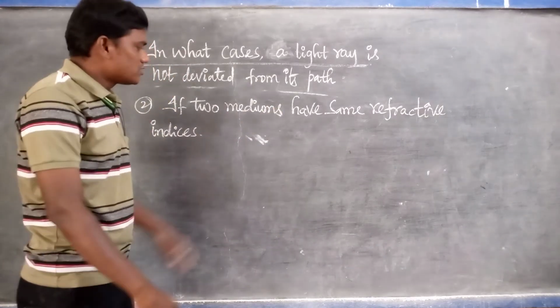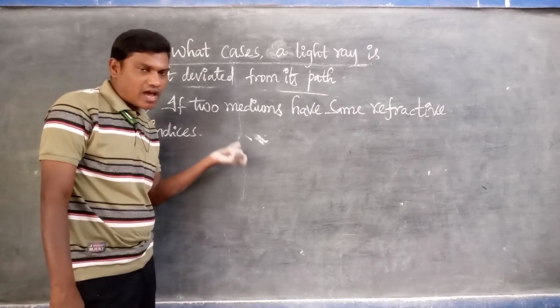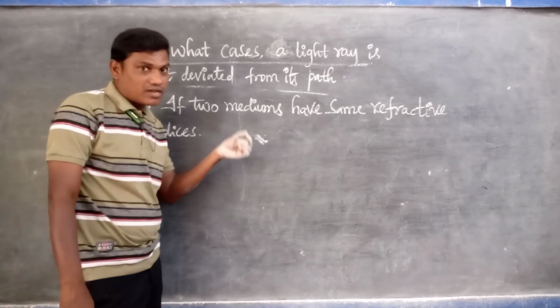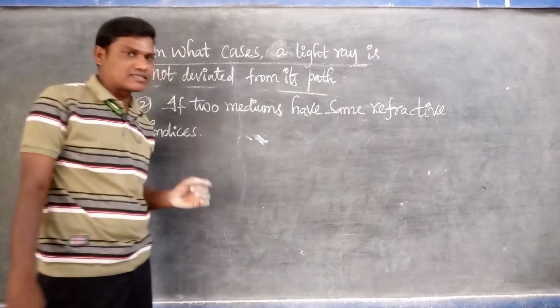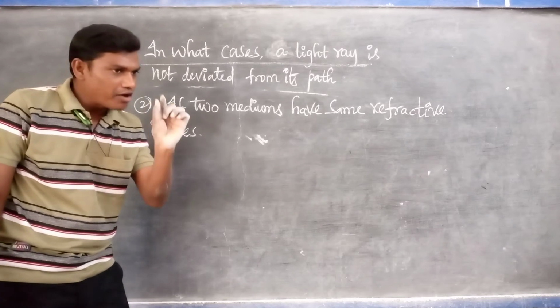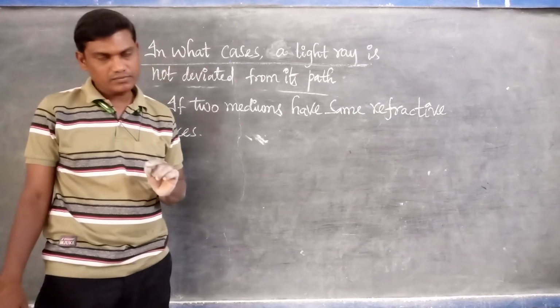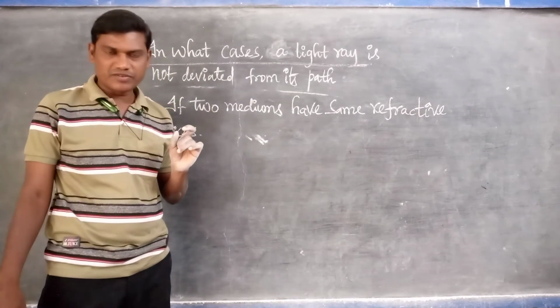For example, in the previous video, the part 2 video, I told and also wrote some important refractive indices. There you can observe that the refractive index of ordinary glass is 1.5. Benzene is also 1.5.